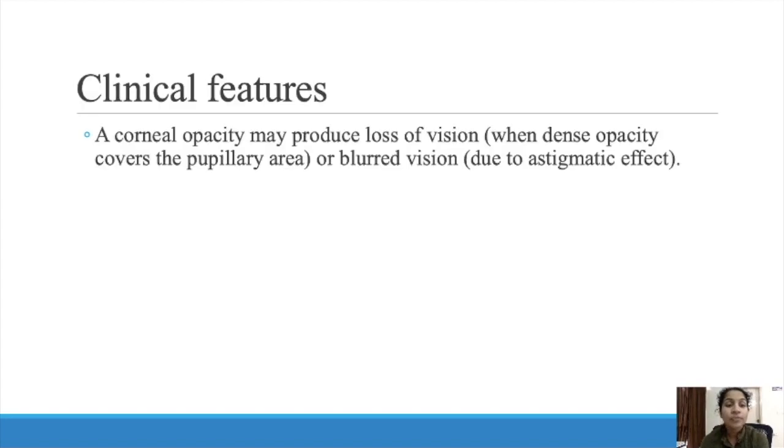Clinical features. Corneal opacity may produce loss of vision or blurred vision. So two things can be produced in corneal opacity. First one is loss of vision, or second one is blurred vision. Vision is lost because a dense opacity is there in front of our pupil, that opening in the center of the iris. Then how will light pass through the lens and fall on the retina to form an image? So there the vision is completely lost, and blurred vision is mainly due to the astigmatism effect.